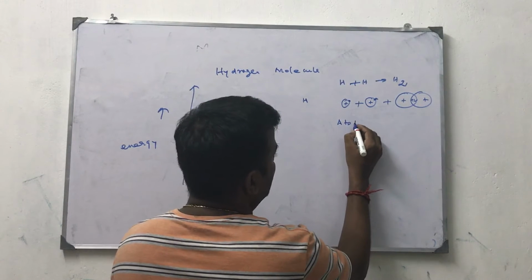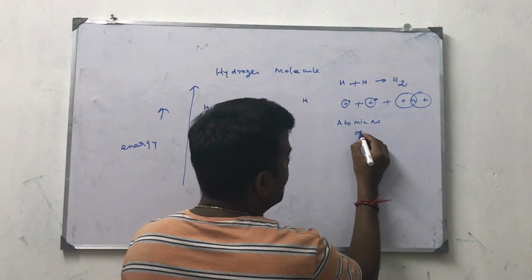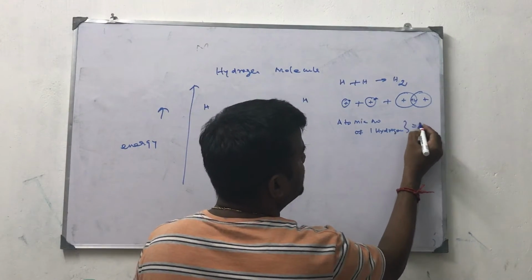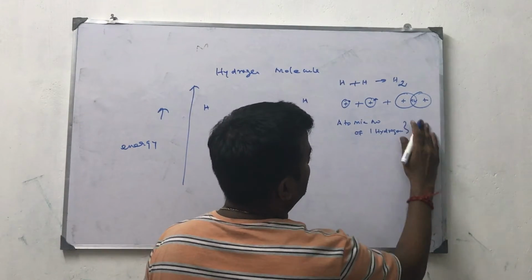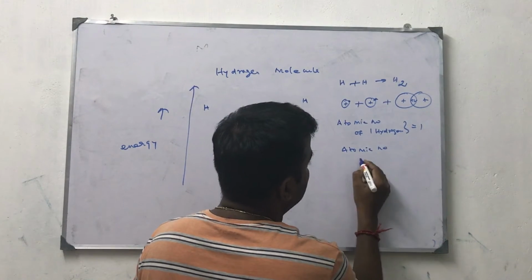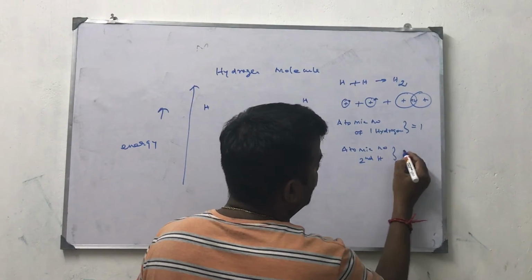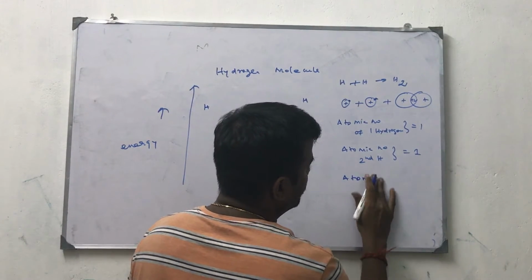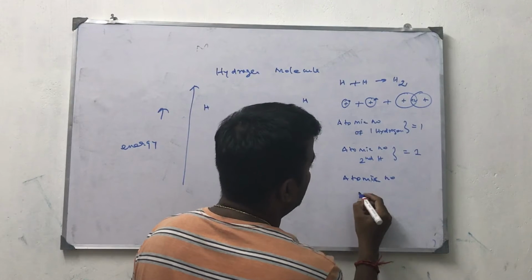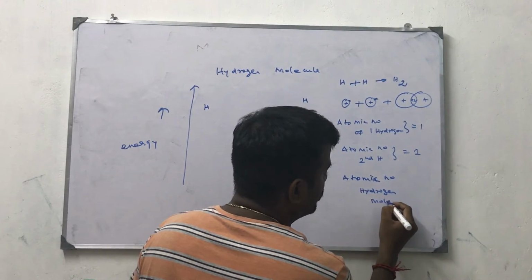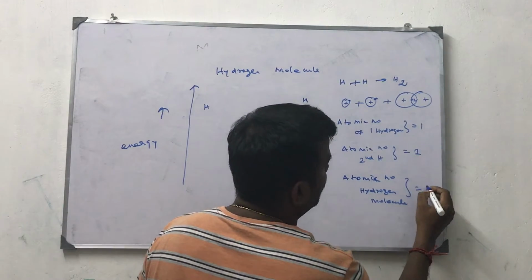The atomic number of one hydrogen is 1, 1s1. The atomic number of the second hydrogen is 1. For the hydrogen molecule the total is 2.